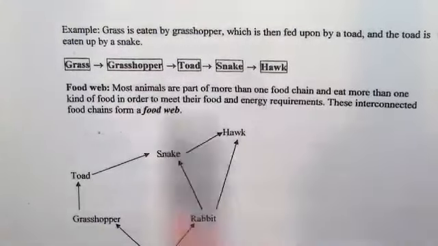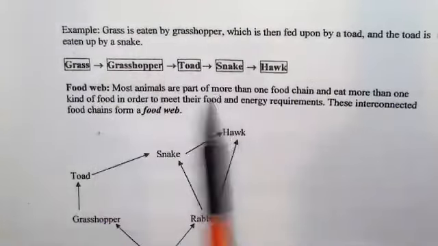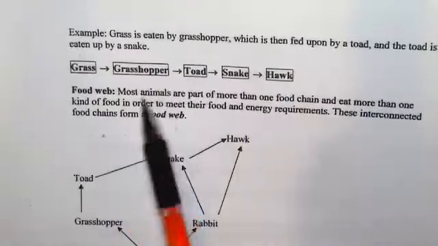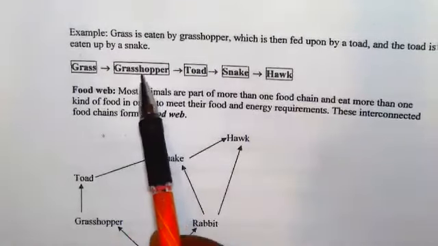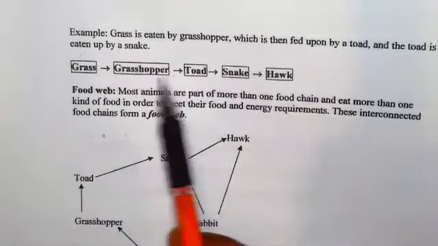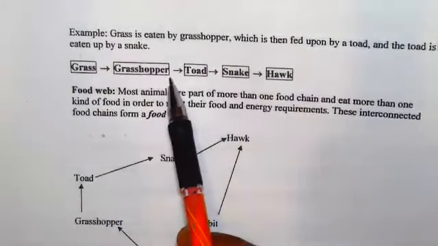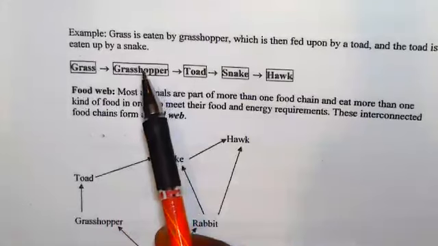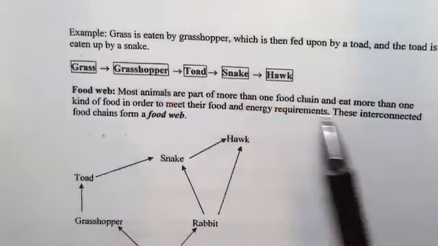Now we'll look at questions on this. For example, what will happen to the grasshopper population if there's no grass, or the grass is bent down?